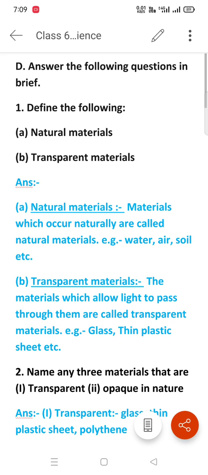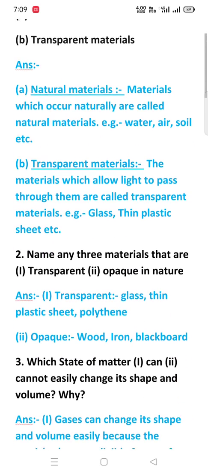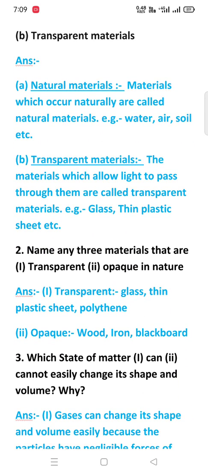Now next question is, name any three materials that are first transparent, second opaque in nature. The transparent materials are glass, thin plastic sheet, polythene, and the opaque materials wood, iron, blackboard. Question number 3. Which state of matter can or cannot easily change its shape and volume? Why?